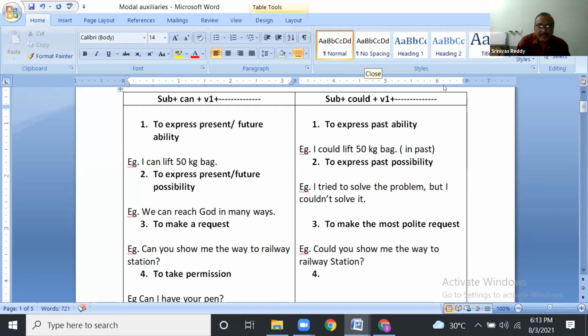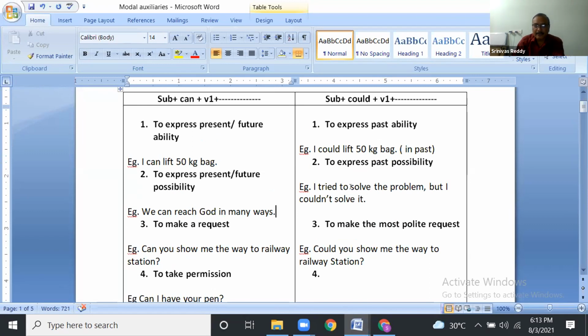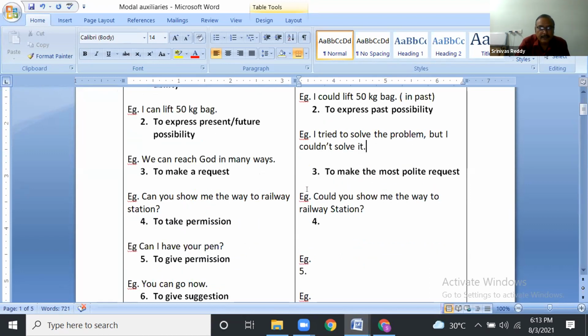Let us see guys. I can lift a 50 kg bag. I could lift a 50 kg bag. Present ability, past ability. Present possibility: we can reach God in many ways. Past possibility, you see, could. I tried to solve the problem, but I couldn't solve it. This is past possibility, meaning it was not possible for me. I couldn't solve it.